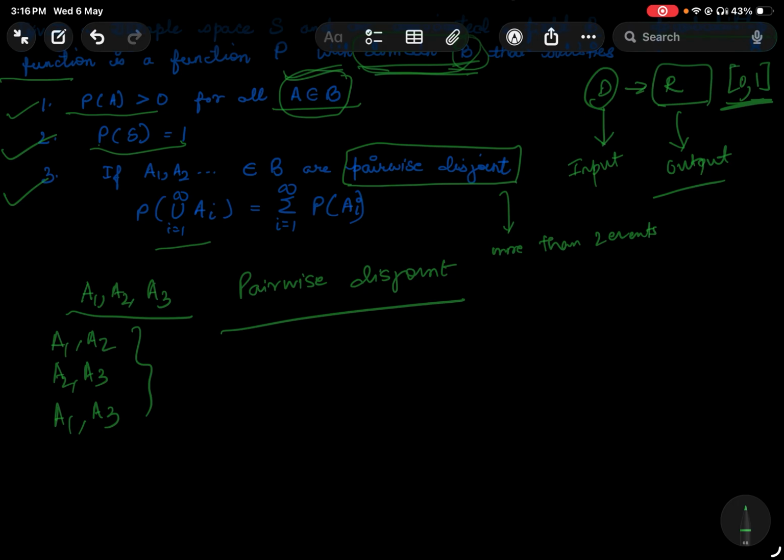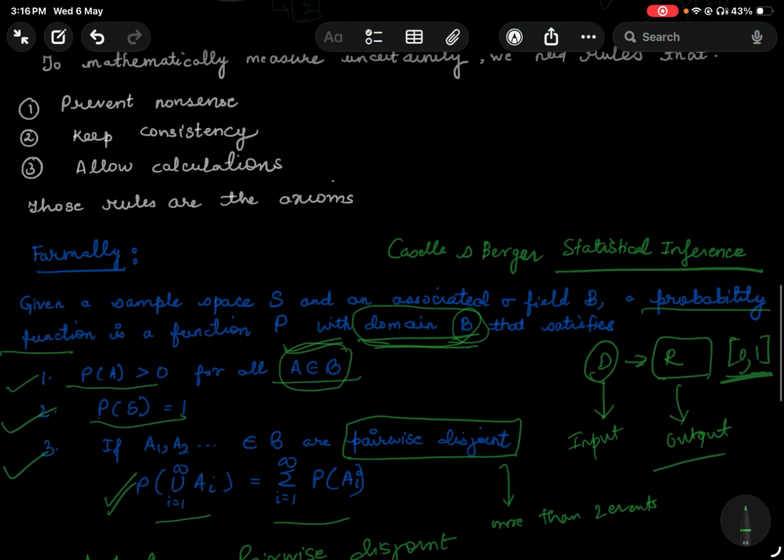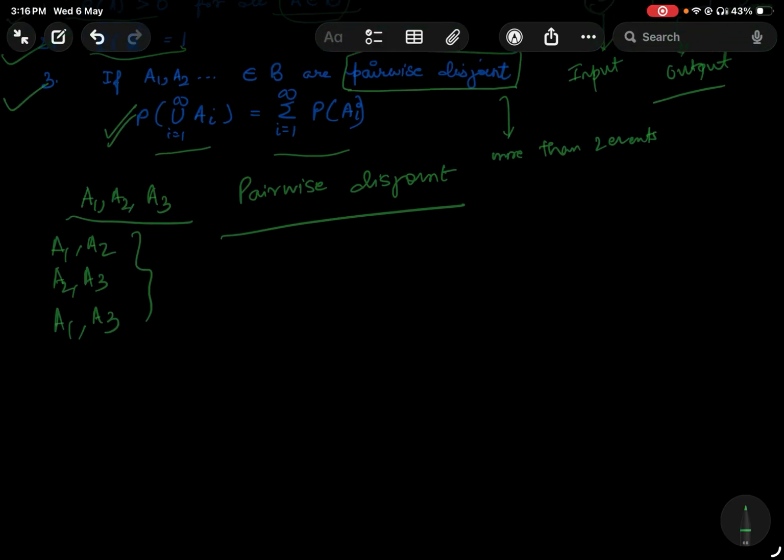Okay. So that's what they're saying: if they are mutually exclusive, which means that they're pairwise disjoint, then the probability of the union is equal to the sum. I defined it earlier in the case of finite events, but even if I have infinitely many countable events, this still holds. All right. So these are the three things that you should ensure when you're defining a probability. And one thing I want to make sure that you understand is that this definition does not tell you how you should define probability for a certain event. It just tells you that this has to be satisfied.